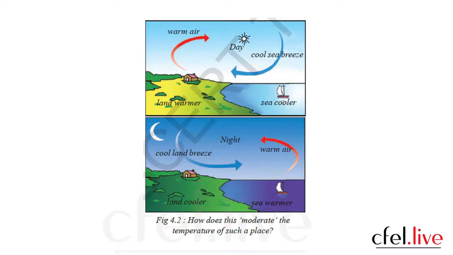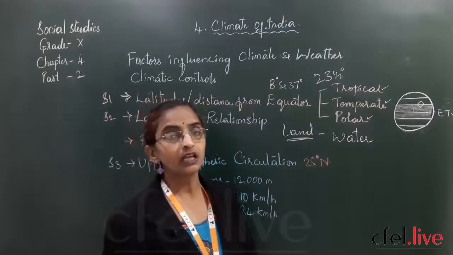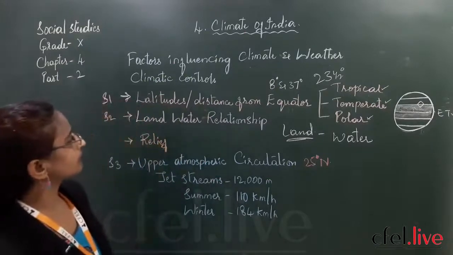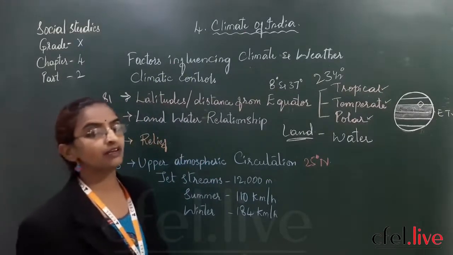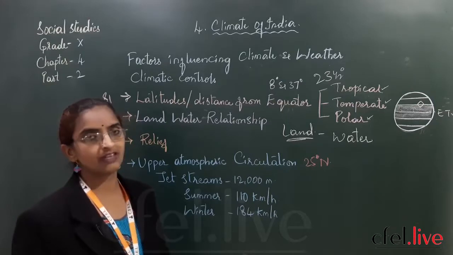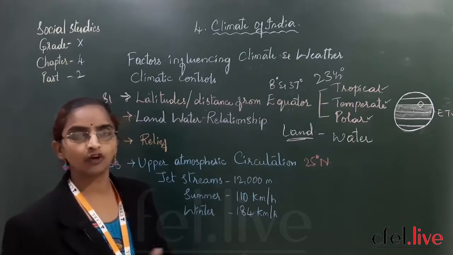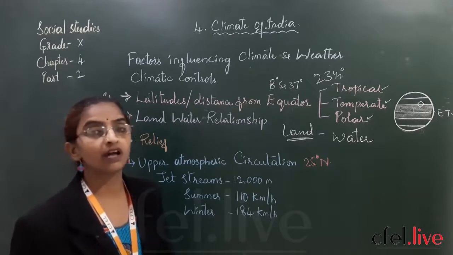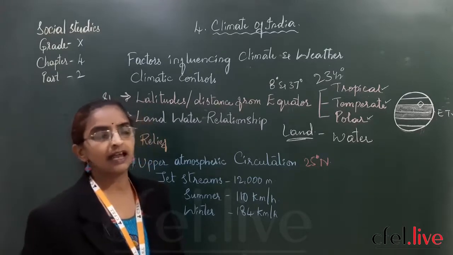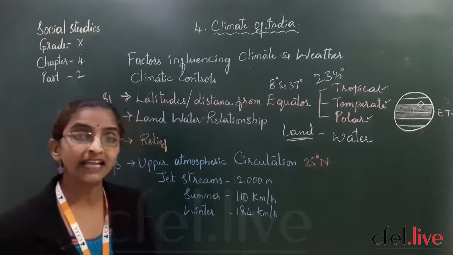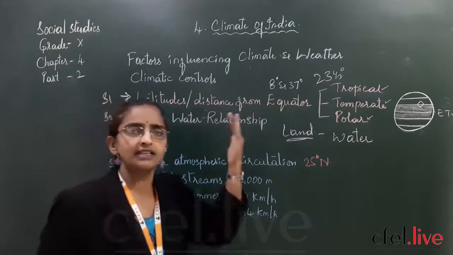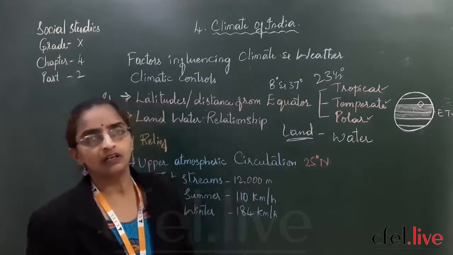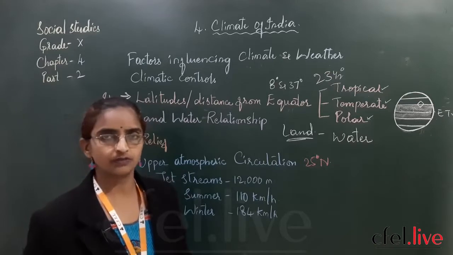Yes, now please come back to the board. So that is the second climatic control, the relation between land and water. It is very good for balancing the climate. It is a very good indicator, where people are always on the safe side and do not face any kind of health issues because of very high heat and very cold temperatures.